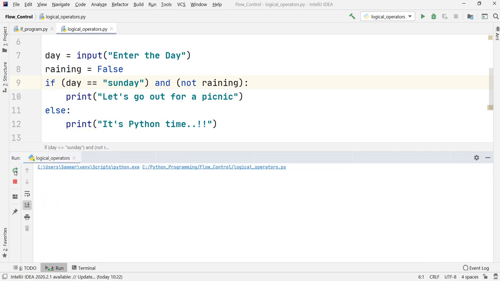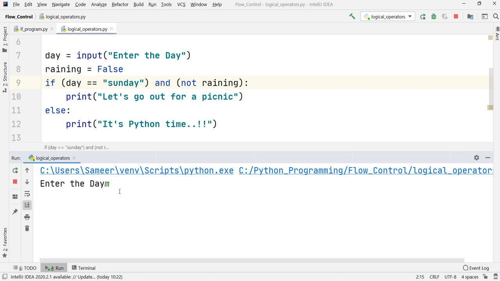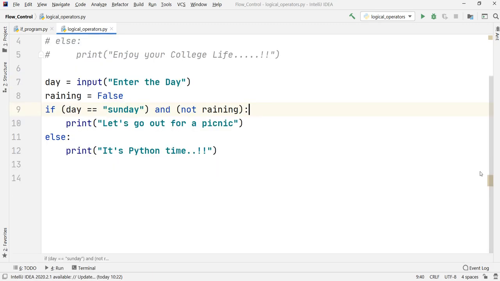And suppose I rerun this code, and this time I put the day as Monday, and I press enter, it will say it is Python time. So I think you have understood how to make use of strings. The important thing is that never use int before that, because now we are directly dealing with strings and this input function will be solely responsible for doing that. You need not convert it into any other form. So this is how we will get the output that we wanted.